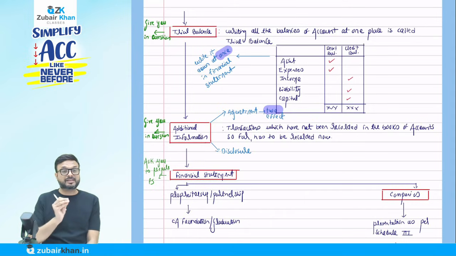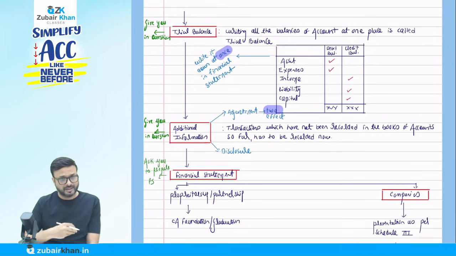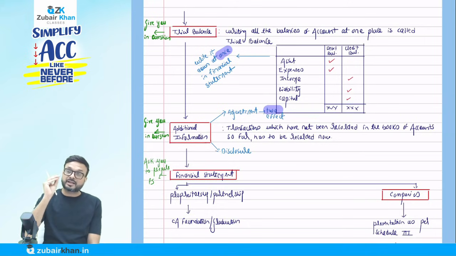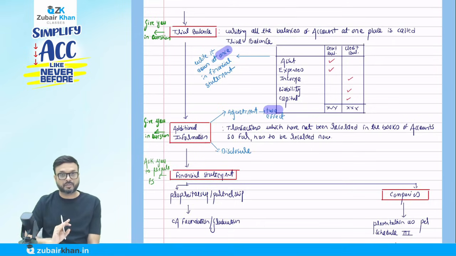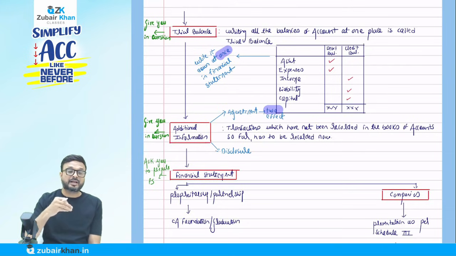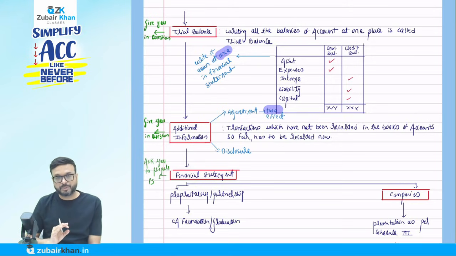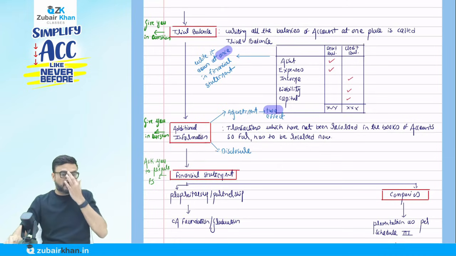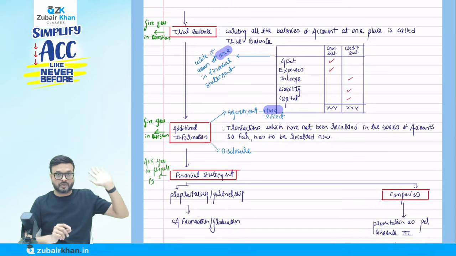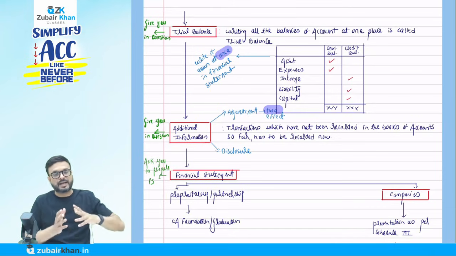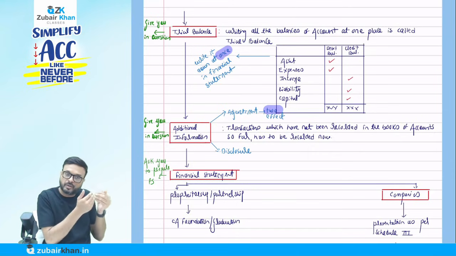But there is certain information they give in the question that is only for disclosure purposes, no accounting, only disclosure. I will give an example tomorrow, but I'm giving a brief idea. There are certain explanations Schedule 3 wants us to give when we prepare a financial statement. For example, suppose they tell us that if you issue any shares free of cost, we have to disclose them here. The entry I have already passed in the past.